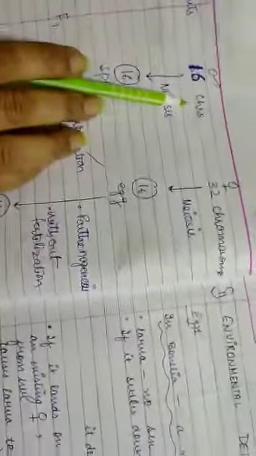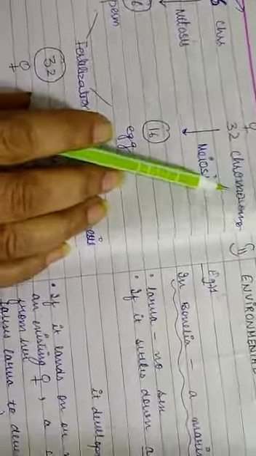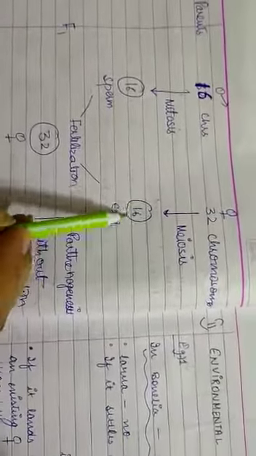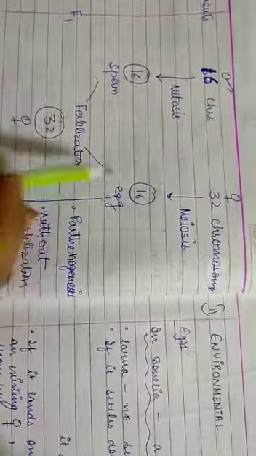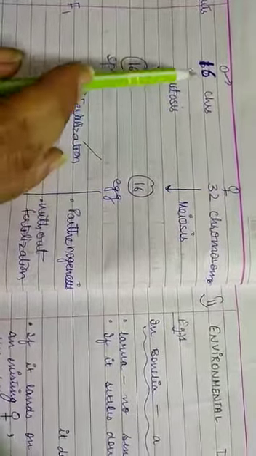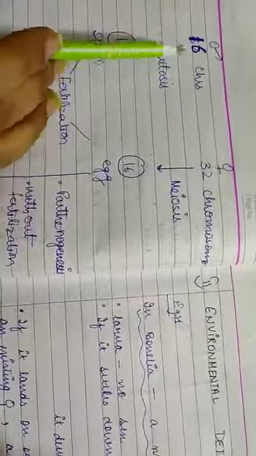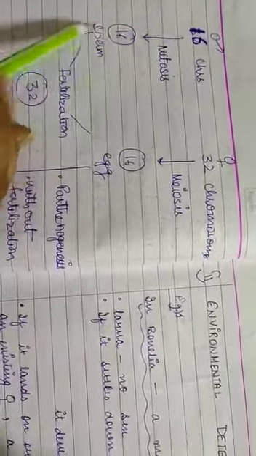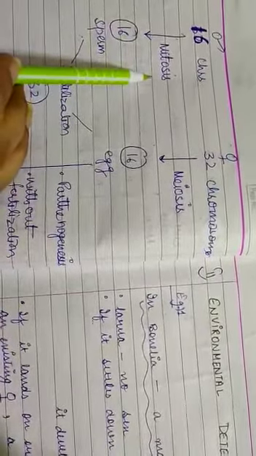Let us see. Now the males have 16 chromosomes. Females have 32 chromosomes. The females undergo meiosis and they produce eggs with half the number of chromosomes, that is 16. In the males, no meiosis takes place. The body is haploid, the sperms formed are haploid, and here the sperms are formed not by meiosis but by mitosis.